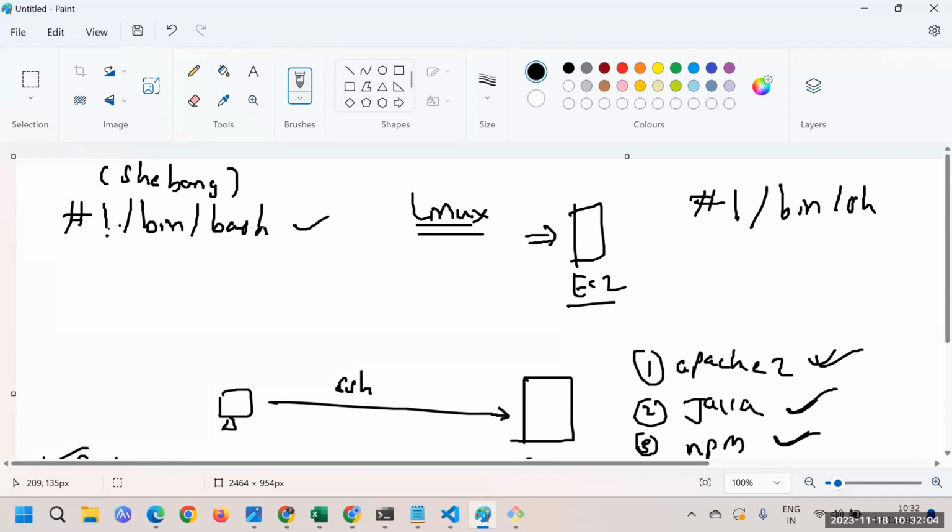Basically, it is the interpreter. What do you mean by interpreter? Basically here, this is telling the next command, whatever we are executing. So from here onwards, we will start writing the commands. Different commands we will be writing.